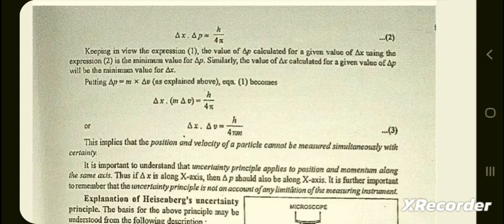Similarly, the value of delta x calculated for a given value of delta p will be the minimum value of delta x. Putting delta p is equal to m multiplied by delta v, equation first becomes delta x dot m delta v is equal to h by 4 pi. Delta x dot delta v is equal to h by 4 pi m.